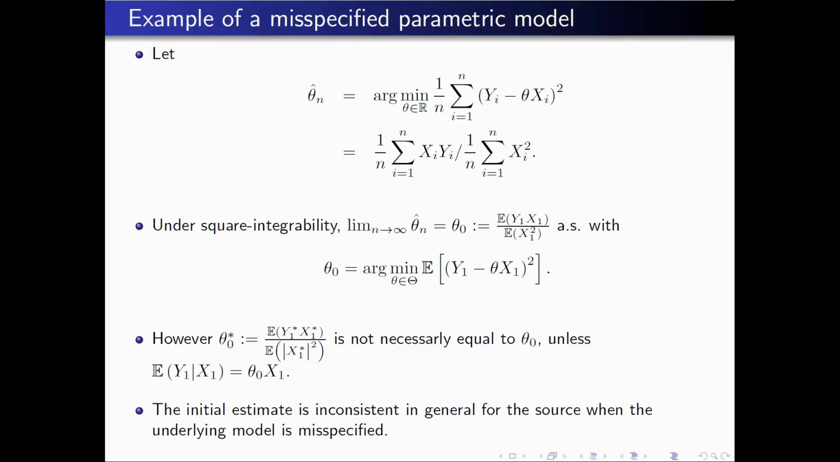Now, if you look at the world of the star variable, typically the true parameter won't be the same as theta 0, because the model is misspecified. It will be the same only if the model is well specified, that is, the conditional expectation is equal to theta 0 x1. But in general, if it is not, theta 0 star will be completely different. So the procedure that you apply to the first sample gives you an estimator, and this estimator will be inconsistent for the new problem that you are looking at.